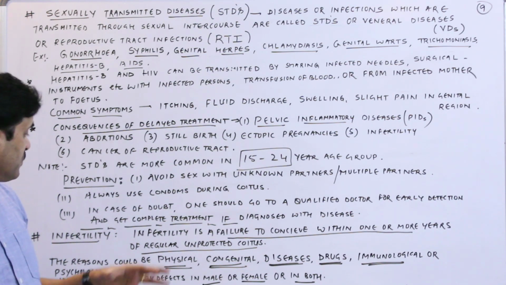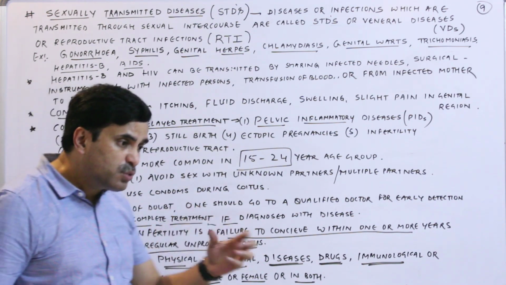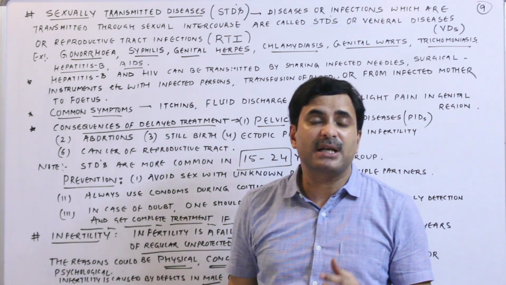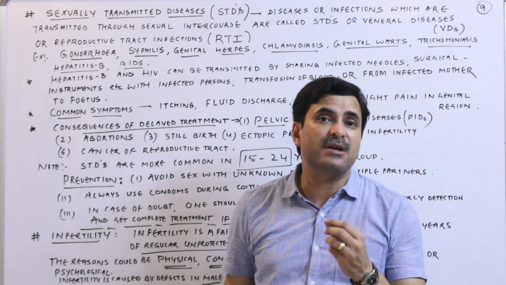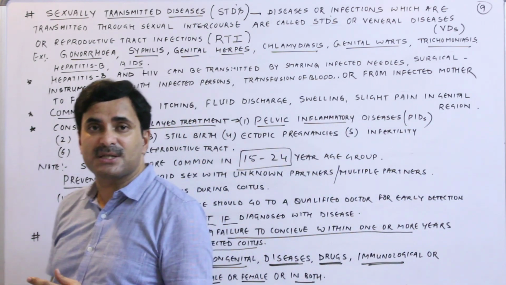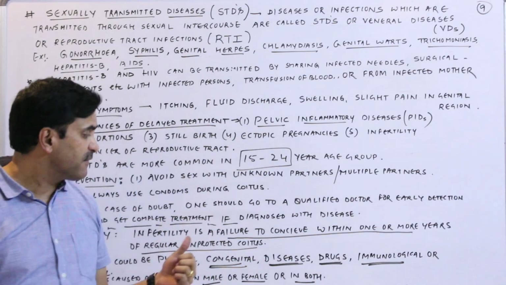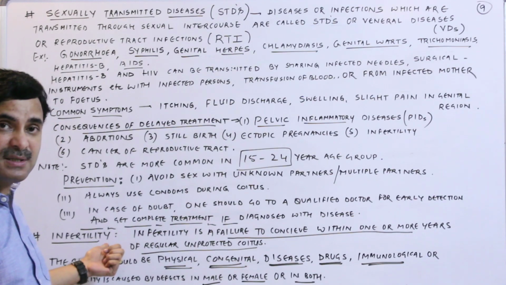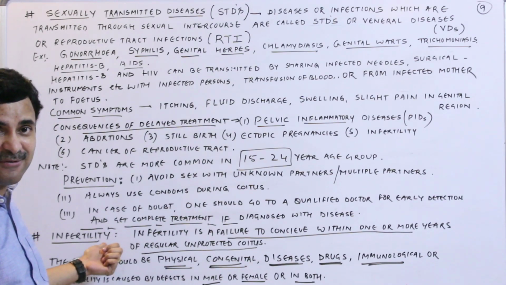Alright. So now, how to treat these infertile couples? There are many assisted reproductive technologies which have given these infertile couples a new form of life, right?